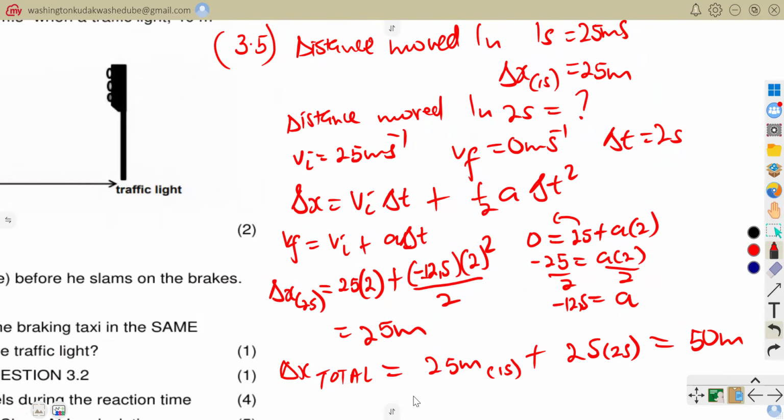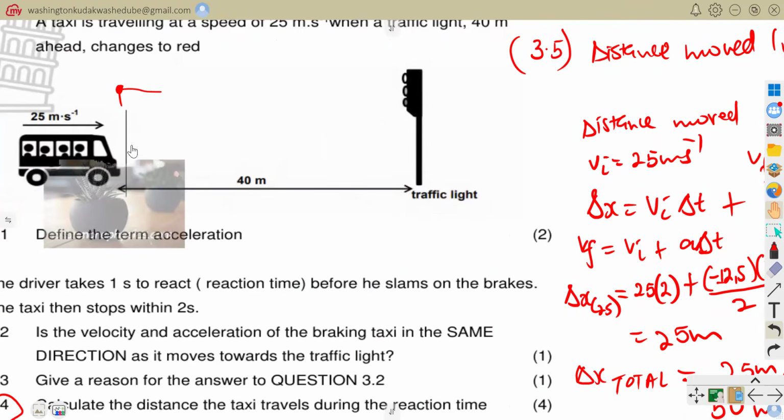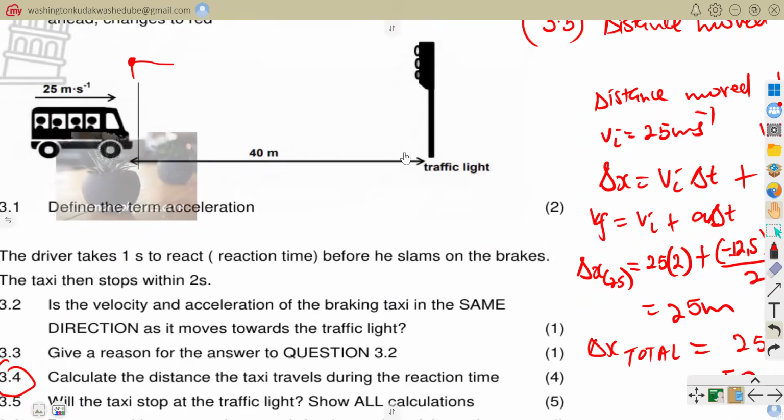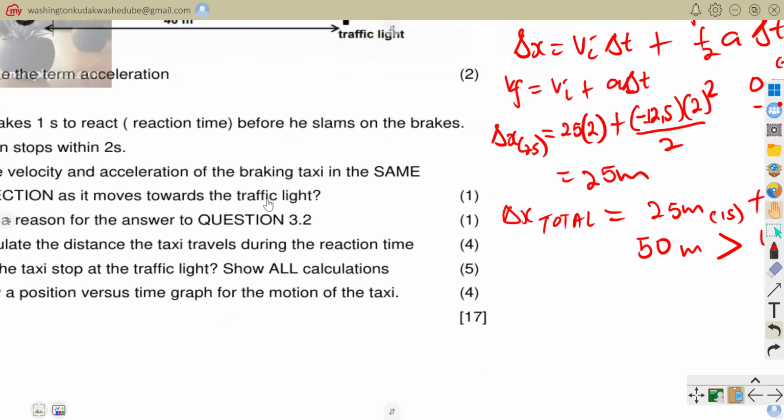And we can see that 50 meters is greater than 40 meters, which is the distance between our traffic light and our car. Once we find a distance more than this, it simply means that the taxi driver is not going to be able to stop here. That is what we are supposed to do using calculations. After your calculations, we are supposed to say that the taxi driver will not be able to stop at the traffic light.